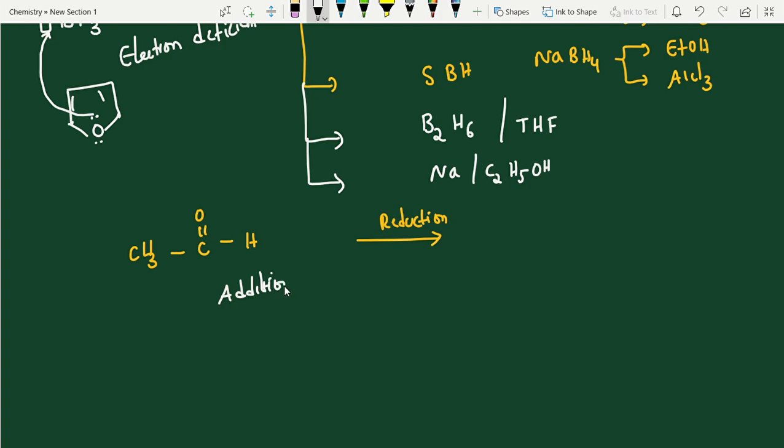When addition reactions are possible, if a multiple bond is there, addition reaction is possible: breaking the old bond and making new bonds, as we have learned. If you are breaking one bond, you are going to add 2 hydrogens, right? That's it. That is your product, CH3CH2OH. Now next one, what is this name?